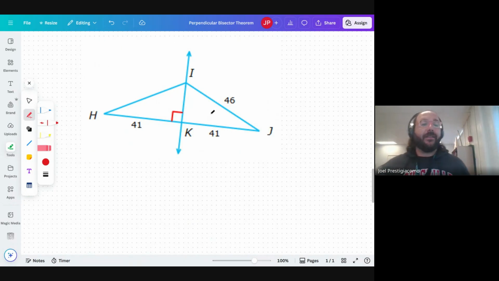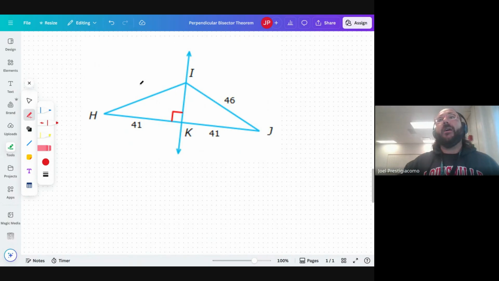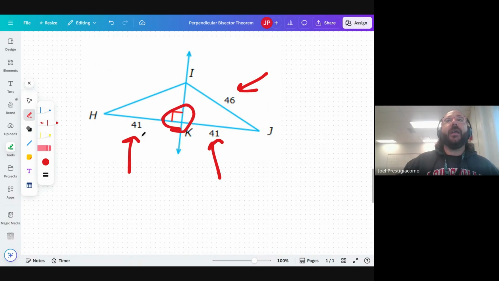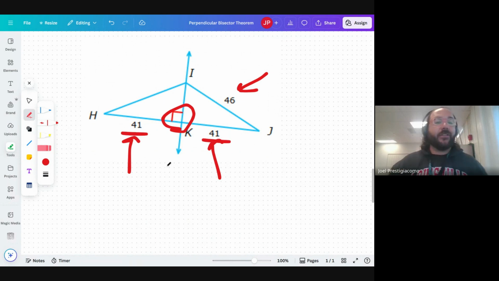So if we look at this level 1 type question, we see our triangle HIJ. It gives us the length of IJ, which is 46. It gives us the length of KJ, which is 41, and the length of HK, which is also 41, and it tells us we have this right angle here. So this tells us, again, it's perpendicular and it's a bisector because on either side of that intersection, we have the same length.